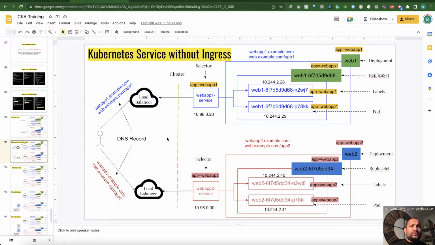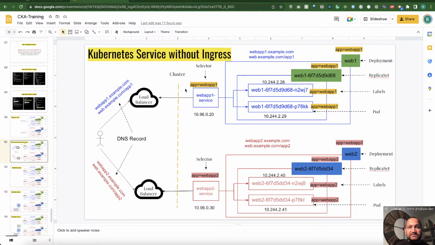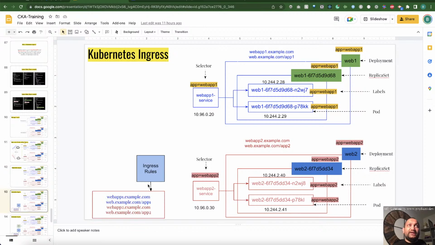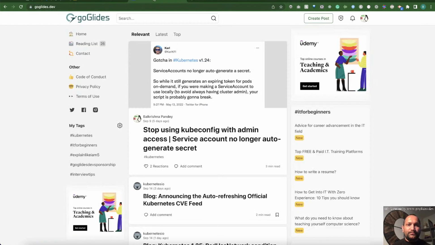So instead of doing that, if you compare this one with the Ingress process, again, same picture. We have applications, the deployment object here, we have selectors, and then we have the service object here, right? Same, there is no difference. At least we removed these pictures, but there is no difference on the right hand side of these pictures. Now what you can do is create the Ingress rule, which we did in our example as well, like foo.goglash.local. In this example we did that, right? So we created the Ingress rule.